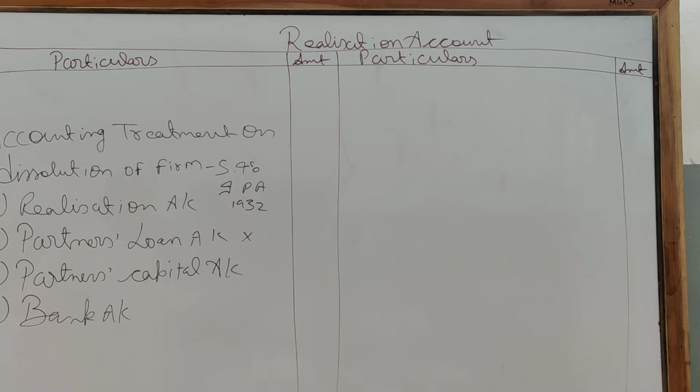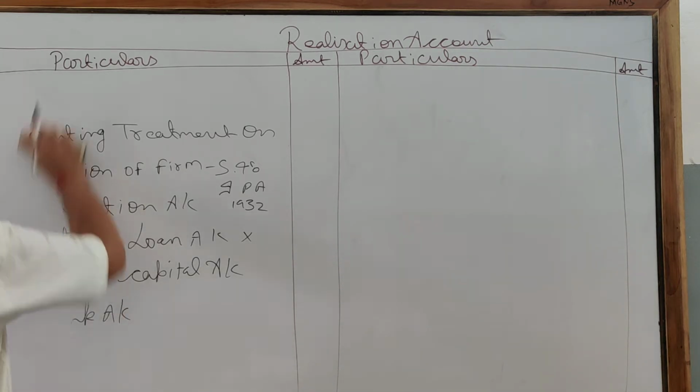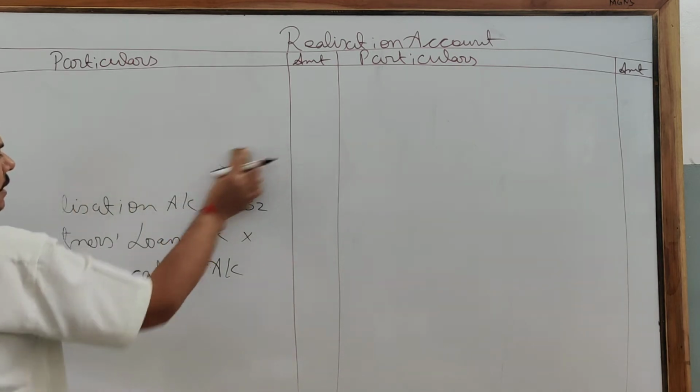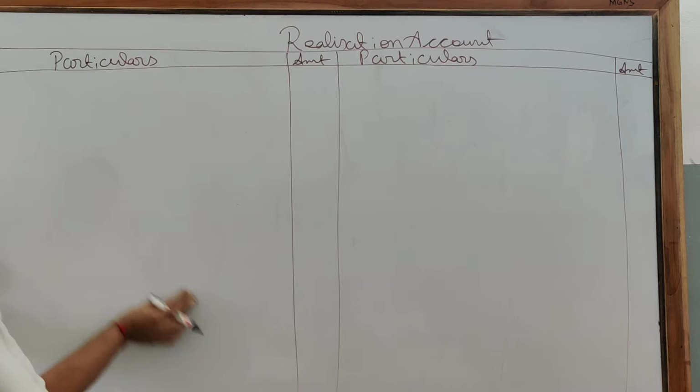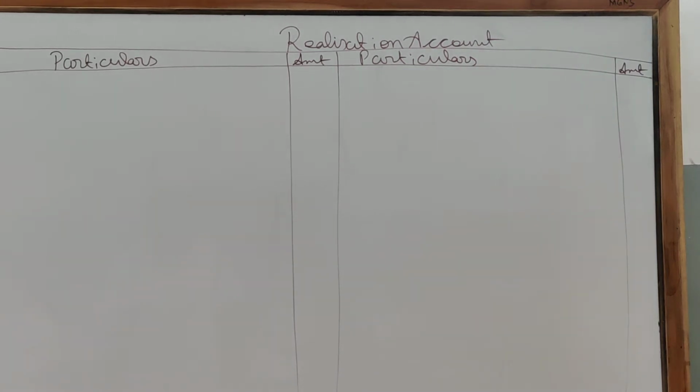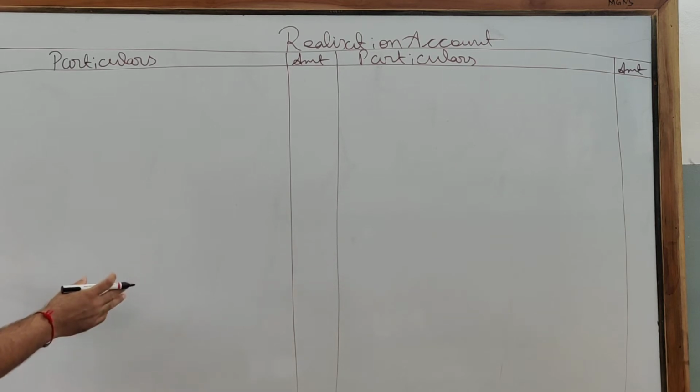Now I am telling you how to prepare the realization account. In numericals in your books, a balance sheet would be given to you and several other types of additional information. Clear? Now we are going to close all the asset accounts by putting them on the debit side of the realization account.